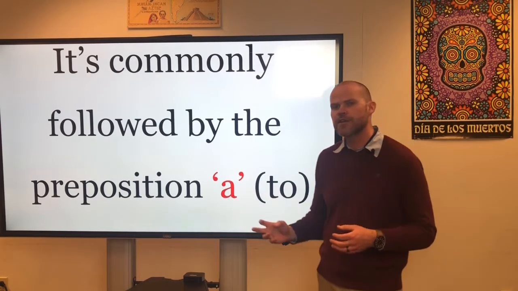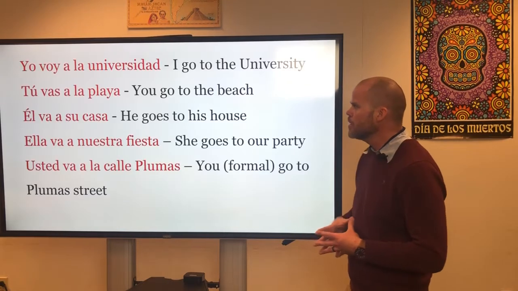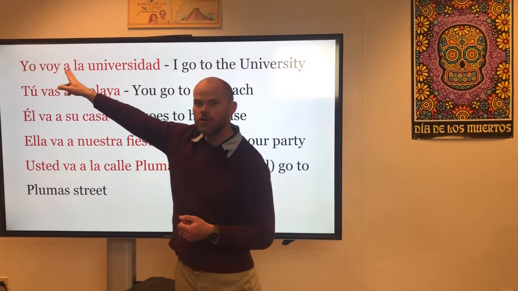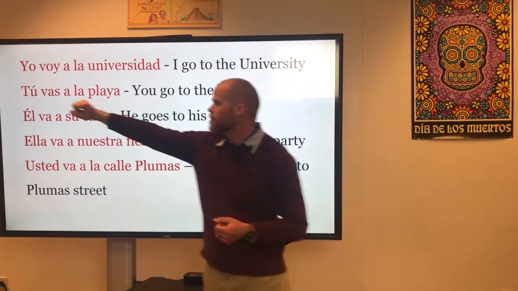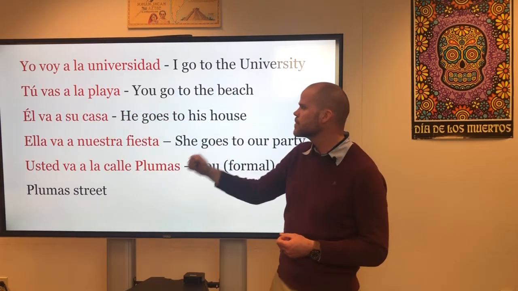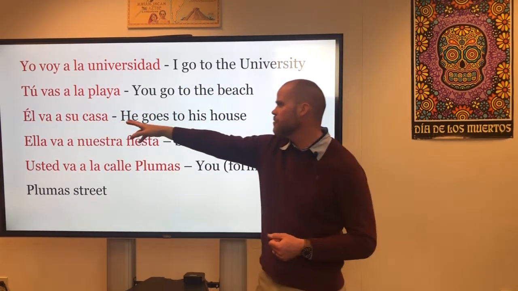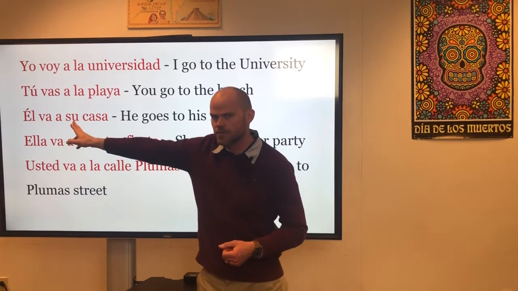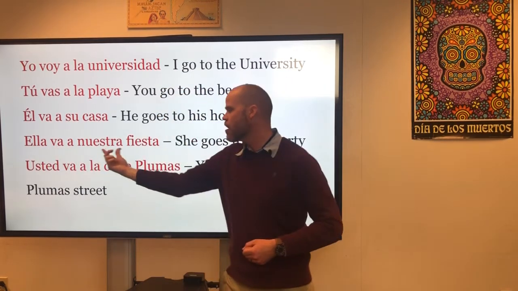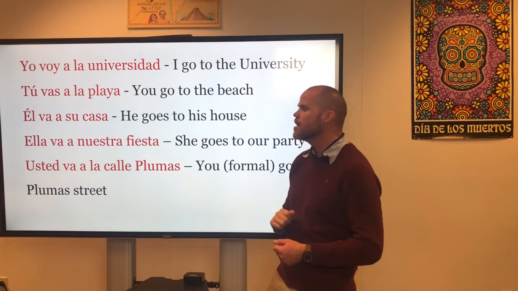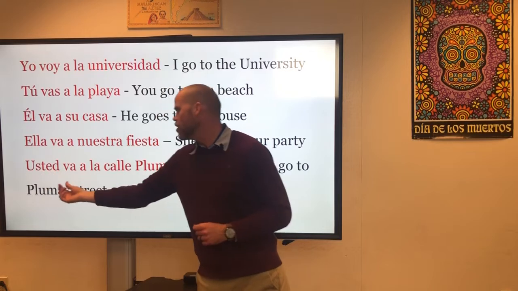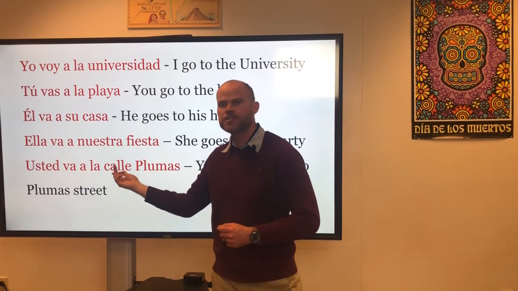So normally the verb ir, or a conjugation of the verb ir, is followed by the preposition a, and the word a in Spanish just means to. So for example, if I say yo voy a la universidad, I'm saying I go to the university. If I say tú vas a la playa, I'm saying you go to the beach. Él va a su casa would be he goes to his house. Su is his or her. Okay. Ella va a nuestra fiesta would be she goes to our party. Okay. And finally, usted va a la calle Plumas would be you formal go to Plumas Street.